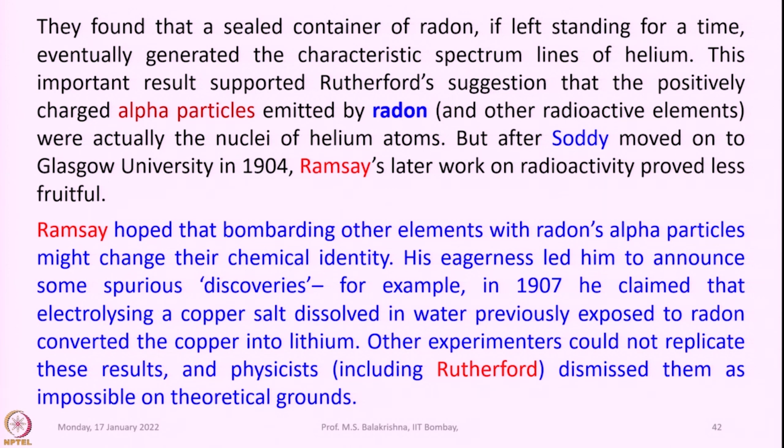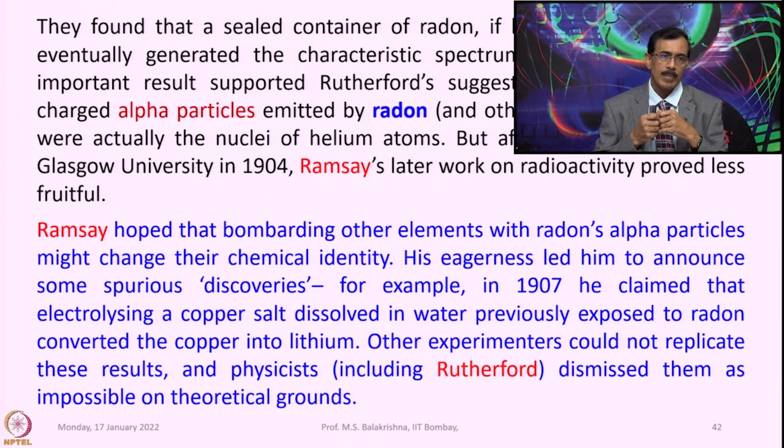But after Soddy moved on to Glasgow University in 1904, Ramsay's later work on radioactivity proved less fruitful. So, Ramsay hoped that bombarding other elements with radon's alpha particles might change their chemical identity. His eagerness led him to announce some spurious discoveries.